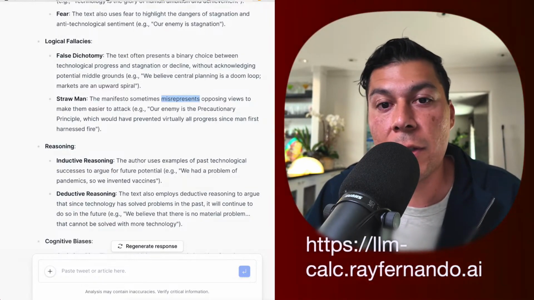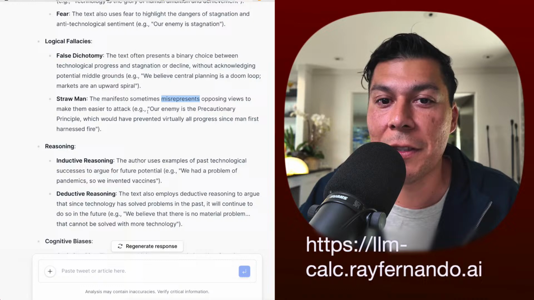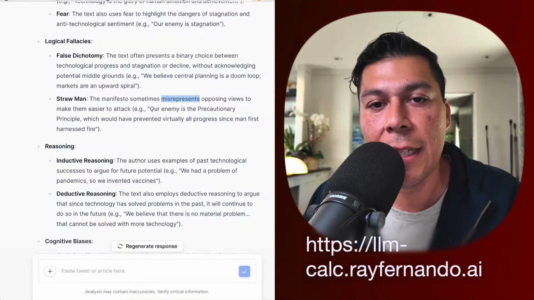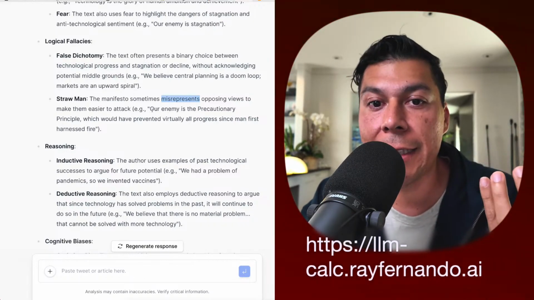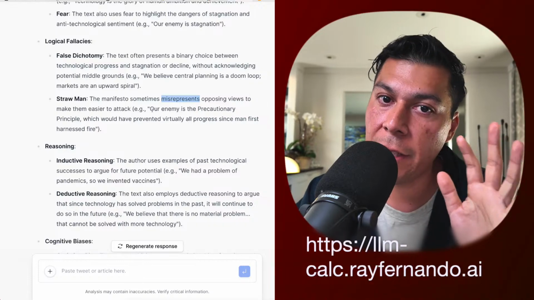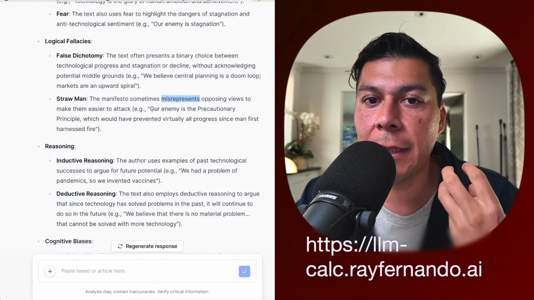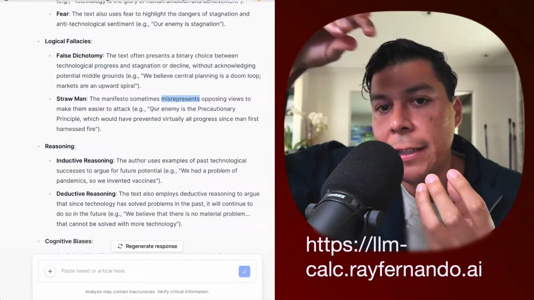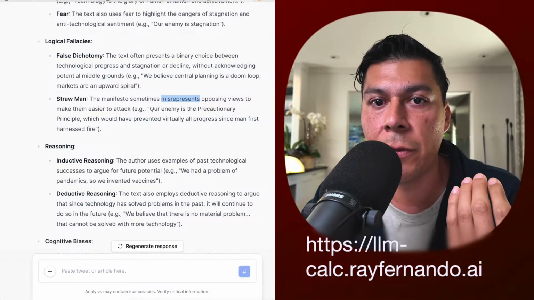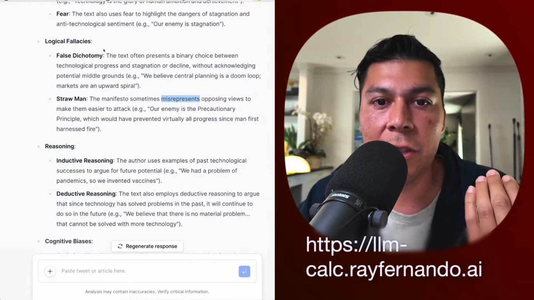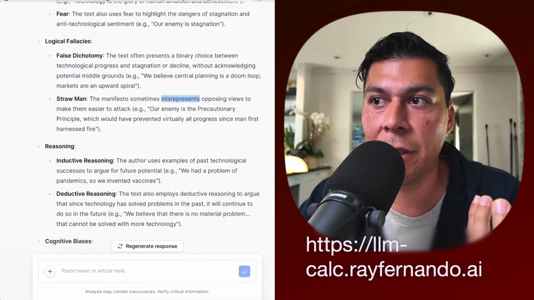What's really interesting is that you may want to use this around your enemies, quote unquote, because it will reveal the tactics they're using to try to control the conversation or spin it their way. Something like this is the first step of many things that can come in the AI future world. And I was only able to build this because of what I started doing in my journey, which was basically prompting.